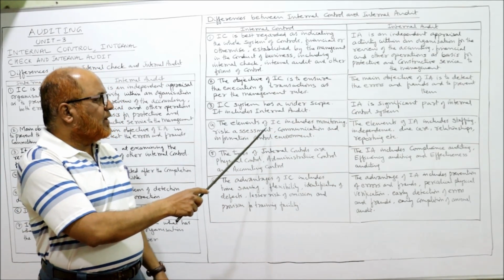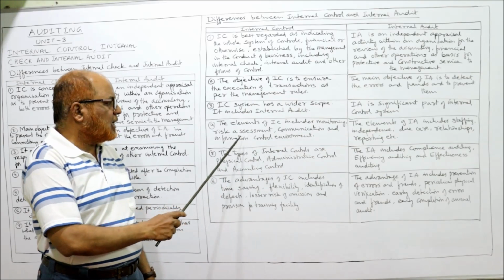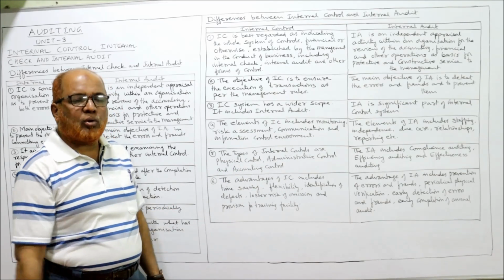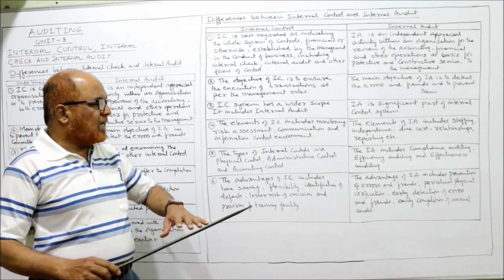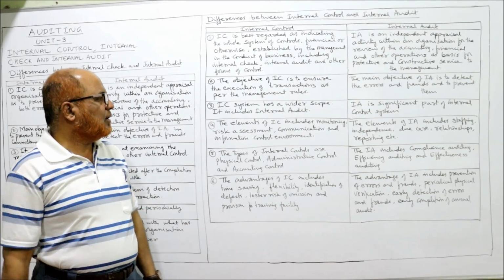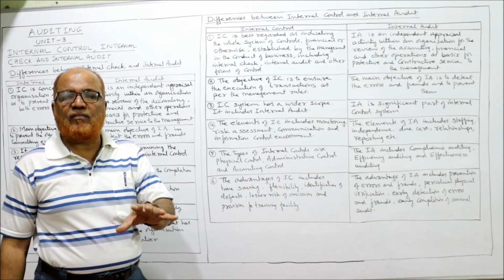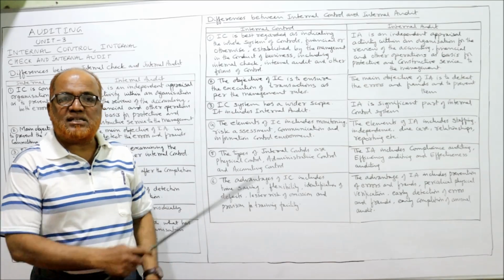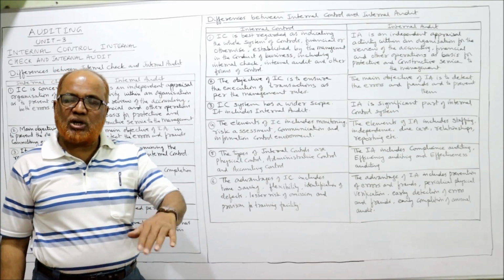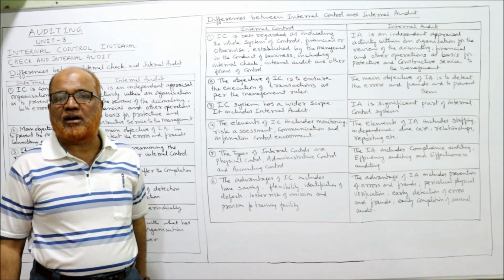Then the elements of internal control include monitoring, risk assessment, communication, information, and control environment. So the elements of complete control consist of monitoring the whole functioning of the organization, risk assessment, then communication and information. All these are the elements of internal control.